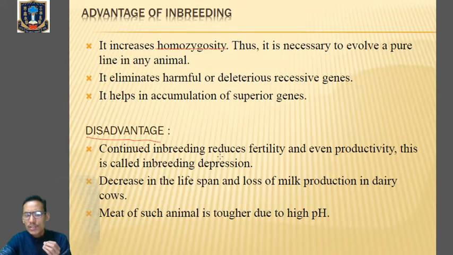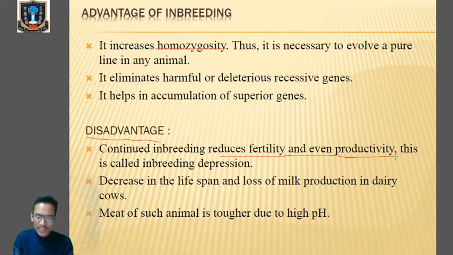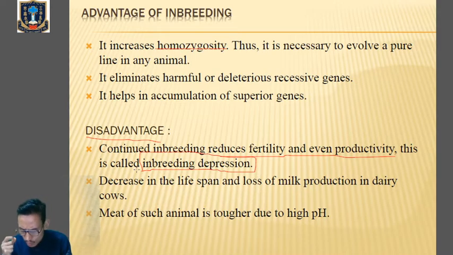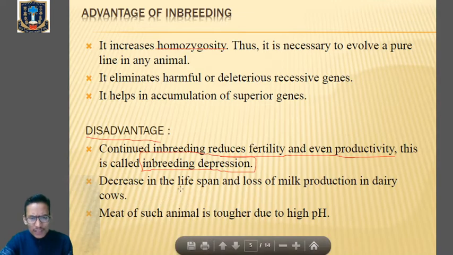Continuous inbreeding will reduce fertility and even productivity. If there is continuous inbreeding within a small local population for several generations, it will lead to decreased vigor. There will be a decrease in fertility and in productivity, which is known as inbreeding depression. This is very, very important. Questions will come asking what is meant by inbreeding depression. So there will be a decrease in fertility and productivity when there is continuous inbreeding within a small local population for several generations. There will even be a decrease in lifespan and loss of milk productivity in the case of dairy cows.